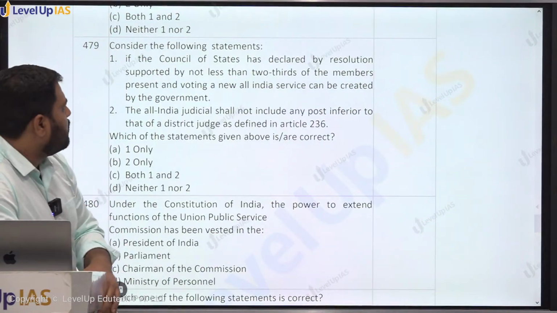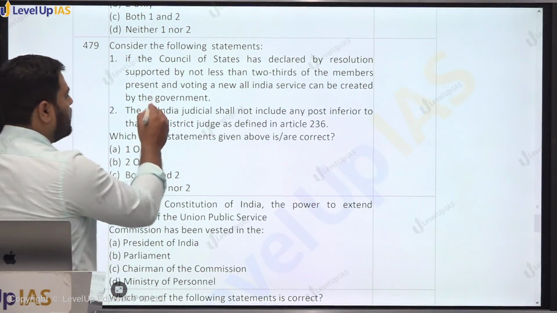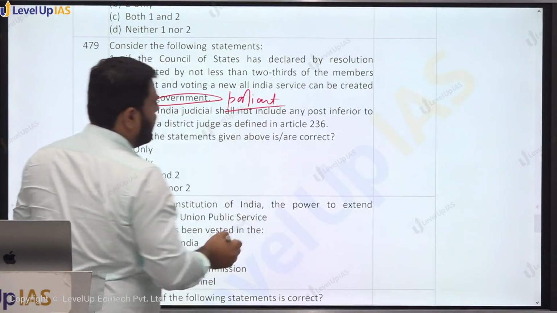Consider the following statements. If the Council of State has declared by a resolution supported by not less than 2/3 of the members present and voting, new All India services can be created by the government. Read the statement carefully. It can be created by Parliament. It can be created by Parliament. It will trap you like this.